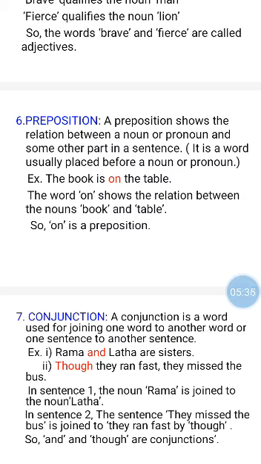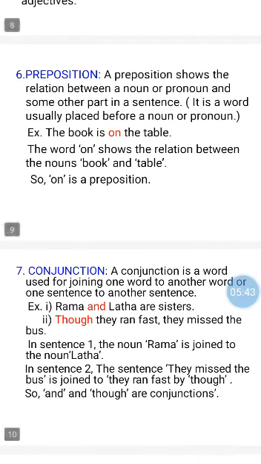A preposition is a word usually placed before a noun or pronoun. For example, the book is on the table. The word on shows the relation between the nouns book and table in the sentence. So, on is called a preposition.